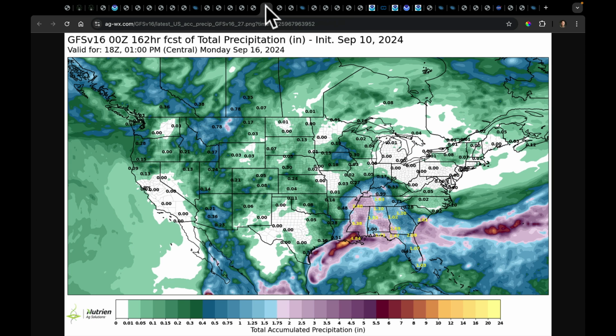And this is the GFS. Now the GFS is a bit more smooth on the precip. It does have a pocket in Louisiana picking up over 7 to 10 inches of rain. I think there's going to be a spot that gets over a foot of rain.